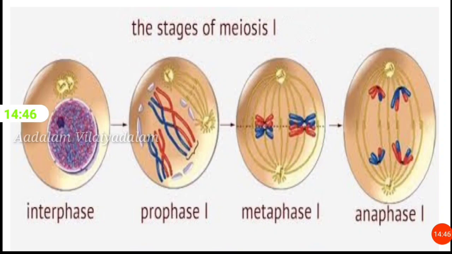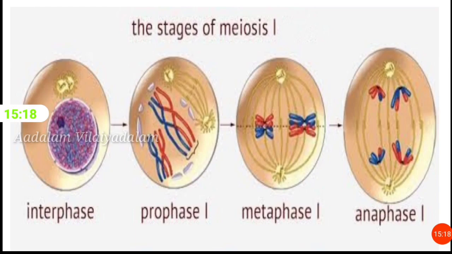Telophase 1. After reaching their respective poles, the haploid number of chromosomes becomes uncoiled and elongated. The nuclear membrane and the nucleolus reappear. Thus, two daughter nuclei are formed. Cytokinesis is the cytoplasmic division. So, cytoplasmic division occurs and two haploid cells are formed.